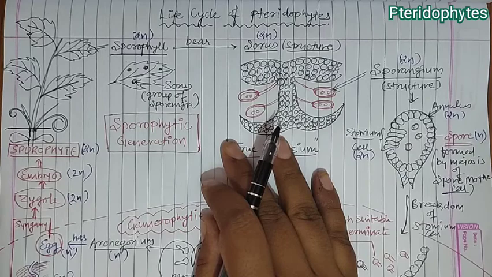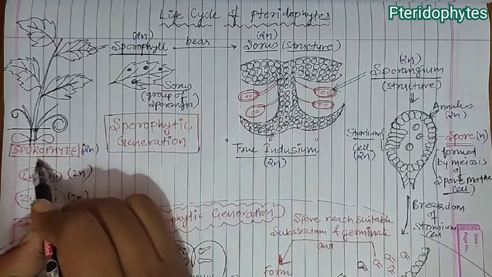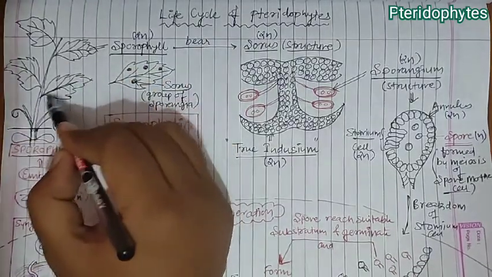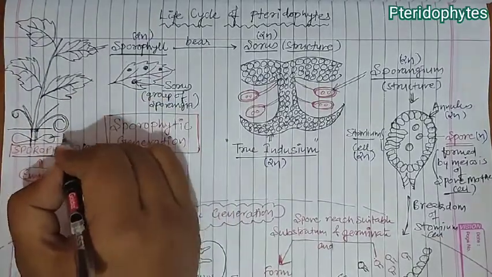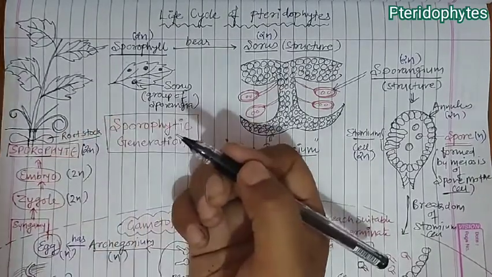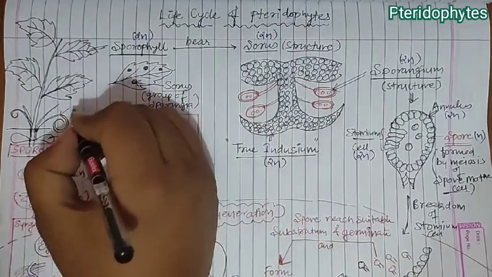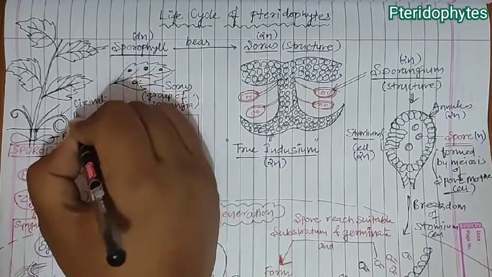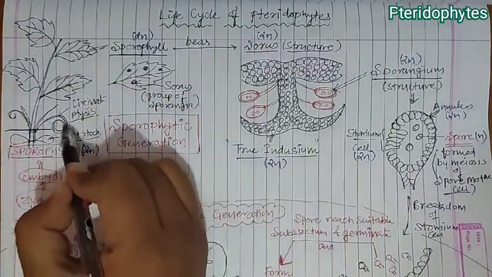When we talk about the life cycle of pteridophyte, first we know that they have a diploid sporophyte which is the dominant phase, and the gametophyte is also independent, but it is a recessive phase. Here you can see the sporophyte is diploid, and this is the sporophytic diagram, which has leaves, stem and root structures, and this is the root stock. The root stock is an underground stem which is unbranched. They have coiling of young leaves like the spring of a watch, known as circinate vernation.